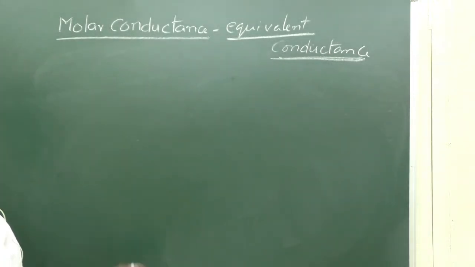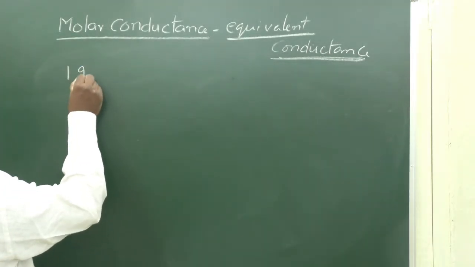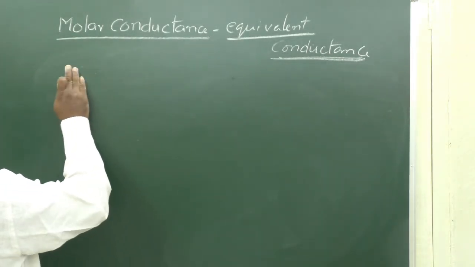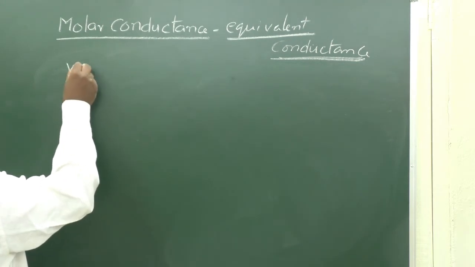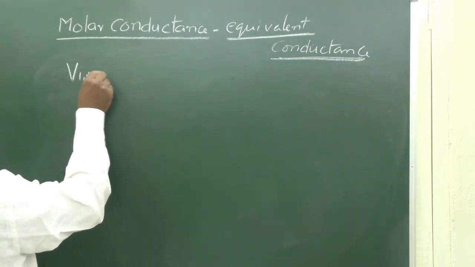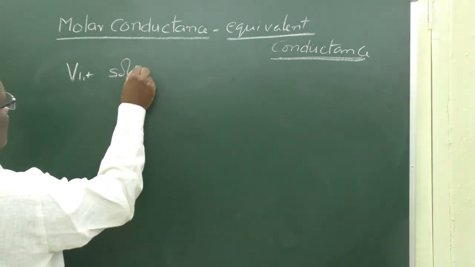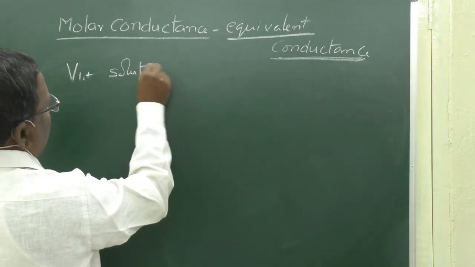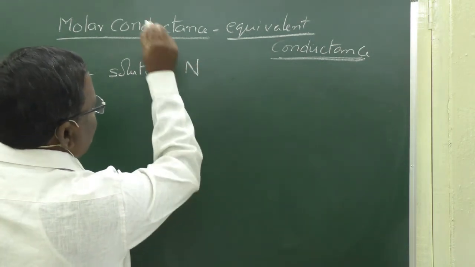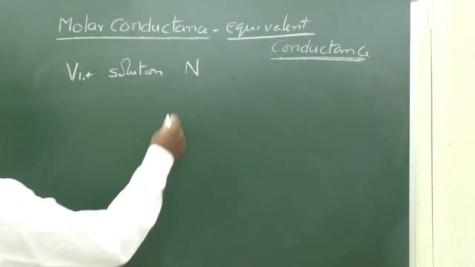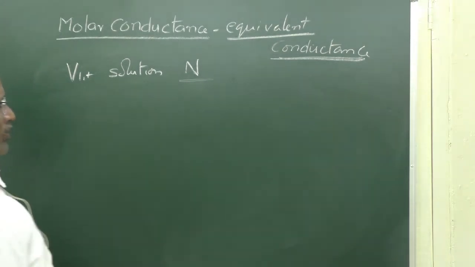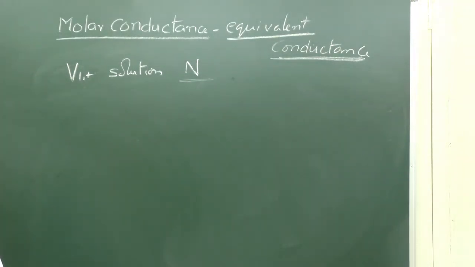Now, let 1 gram equivalent be present in V liters of a solution, and the normality is N. That means it contains 1 gram equivalent weight of solute.